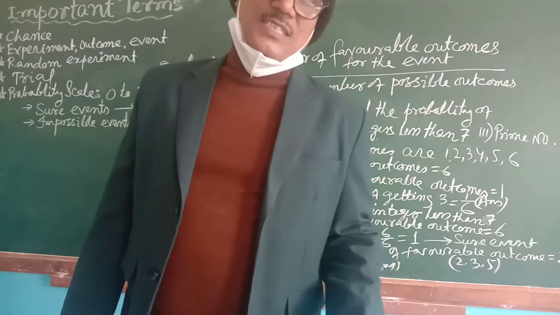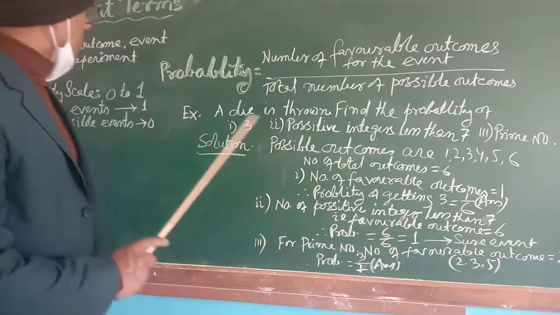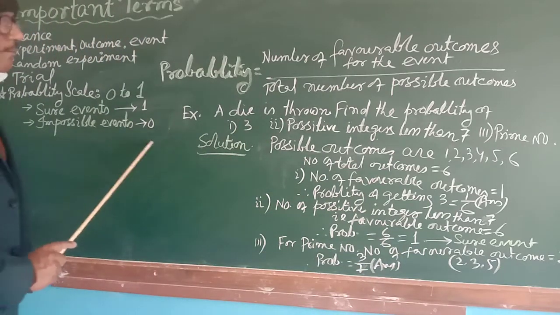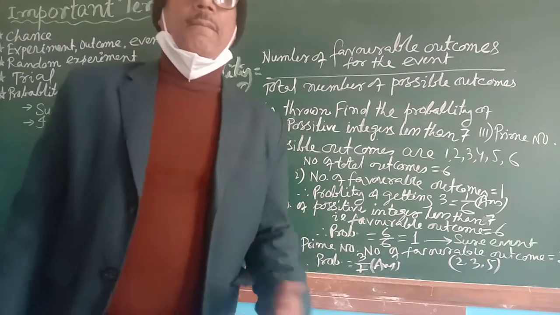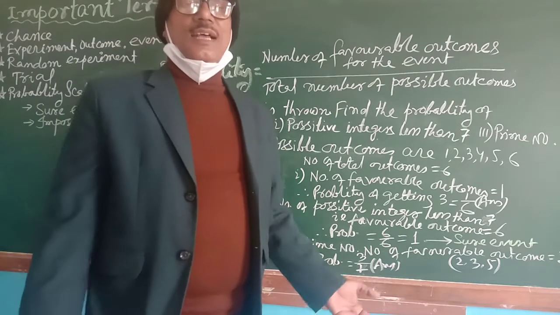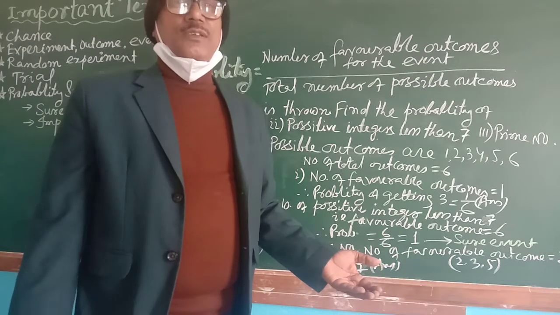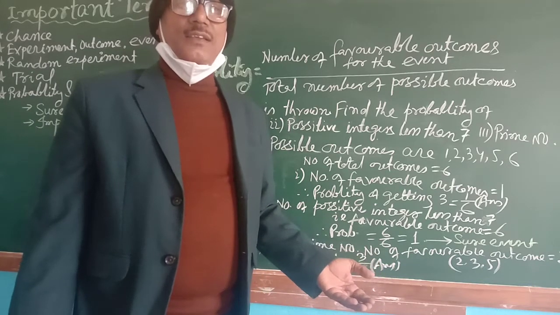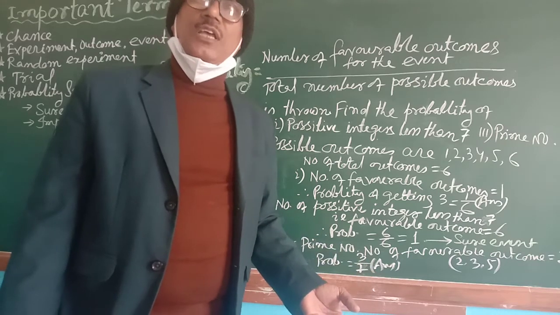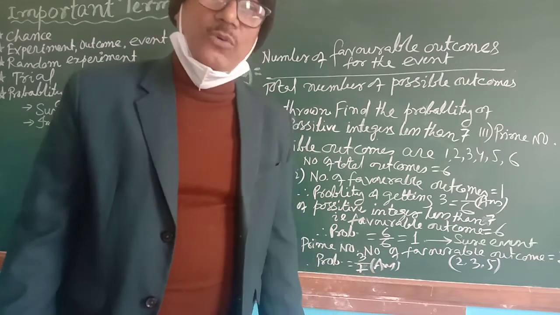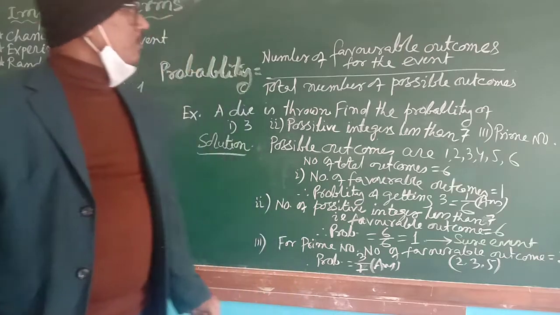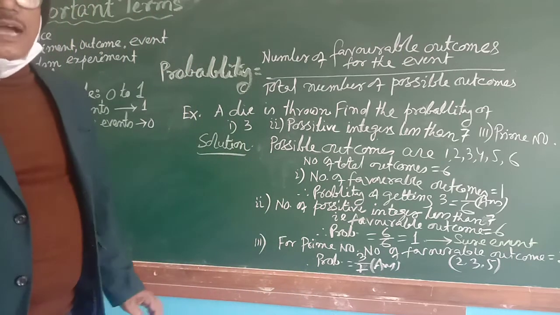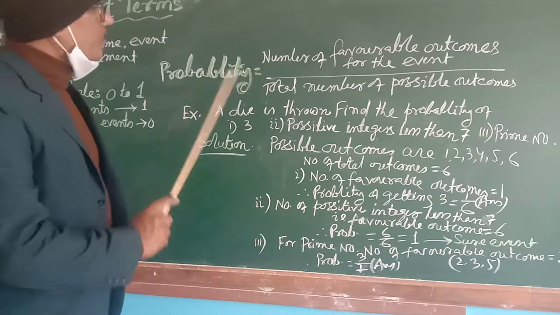So 6 by 6 is equal to 1. So for the sure event, probability will always be 1, and for the impossible event, the number of possible outcomes will not be there, therefore it will be 0. Could you understand me? An example will be better. Then I will conclude with a formula. Formula for probabilities.